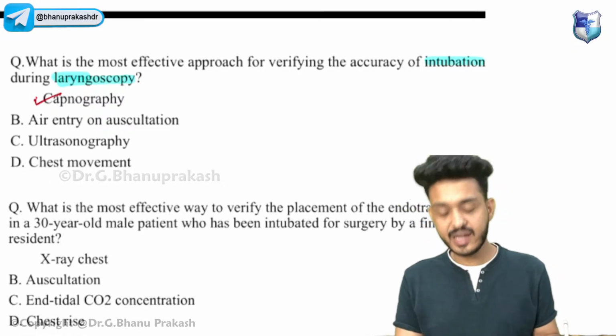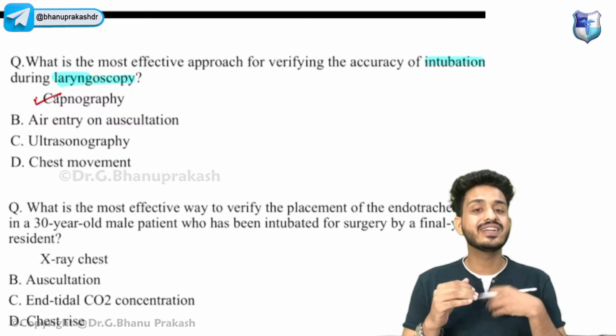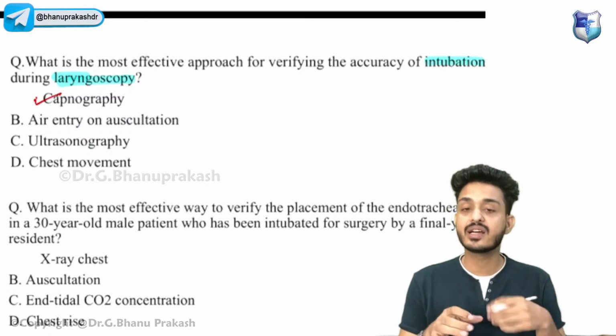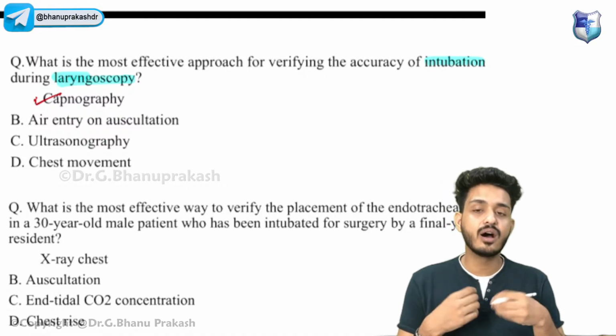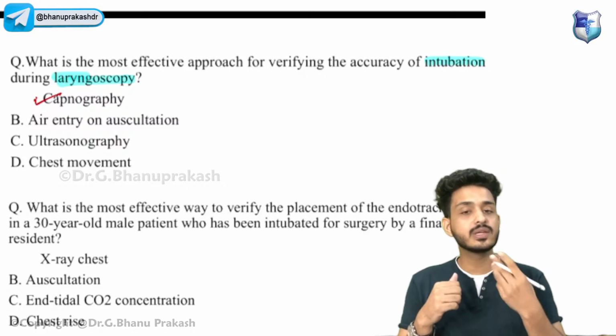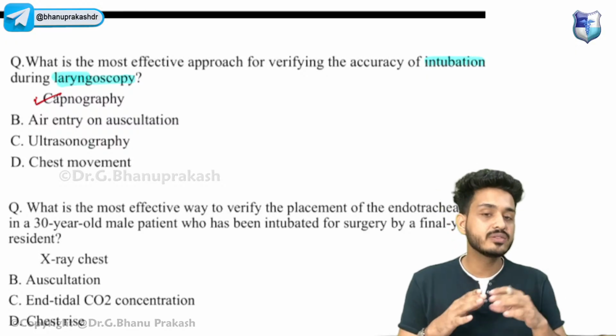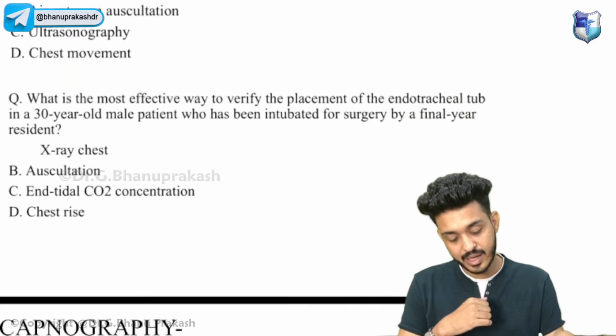That would be via capnography. Remember, I've told you it is a graphical representation of EtCO2. So where will the CO2 come from? CO2 will definitely be coming from your lungs, right? So whenever there is expiration, that CO2 will come via the machine, and it will be shown graphically on the screen, on the monitor, you can see. Okay, try to solve this one.